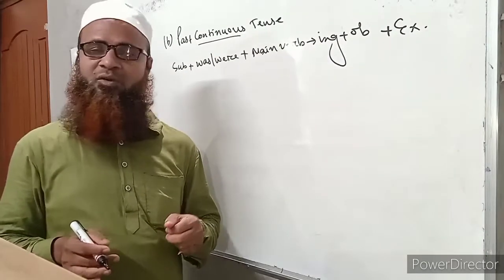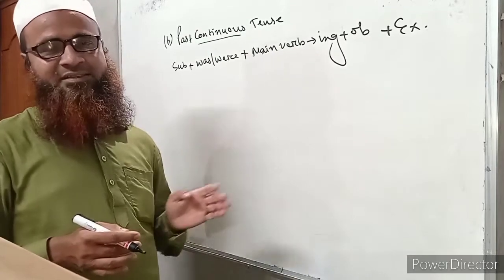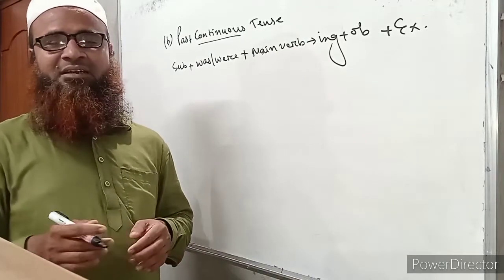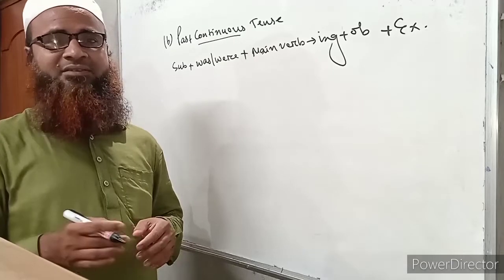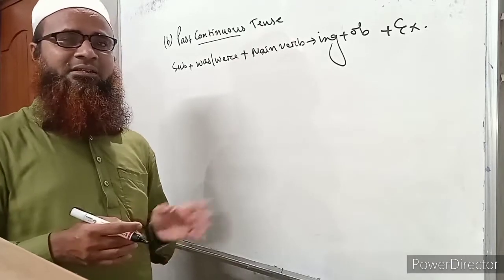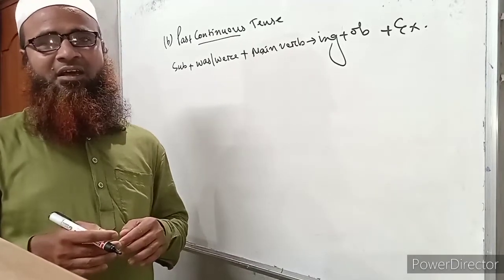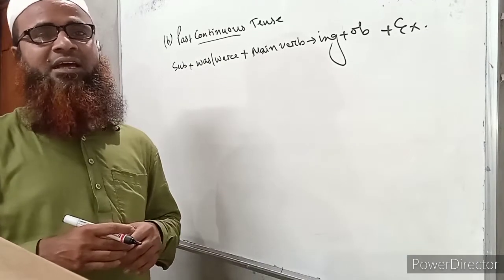Everybody knows continuous means that which continues, or an action that is going on. But past means that it is already past. That means the time has already gone, and the work or activity was continuing in the past time.